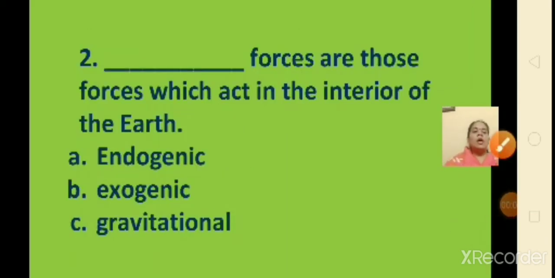Dash forces are those forces which act in the interior of the earth, and the options are A. Endogenic, B. Exogenic and C. Gravitational. Which forces, children, act in the interior of the earth? What do you feel the answer is? Yes, the answer is A. Endogenic forces.